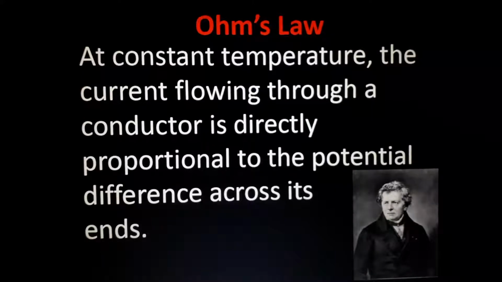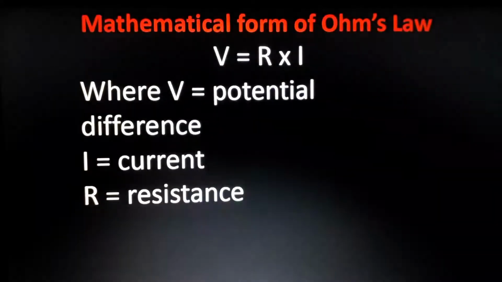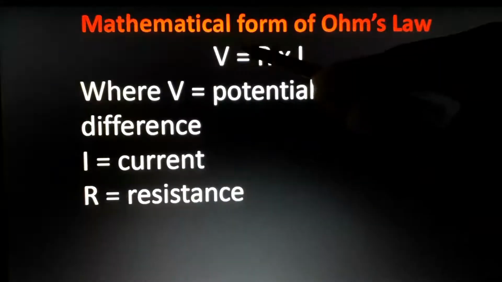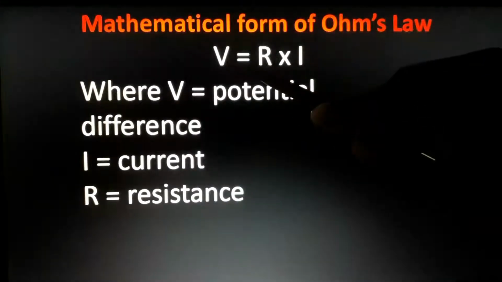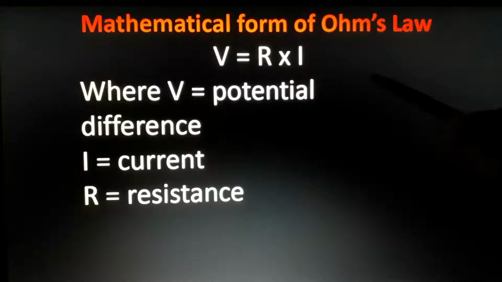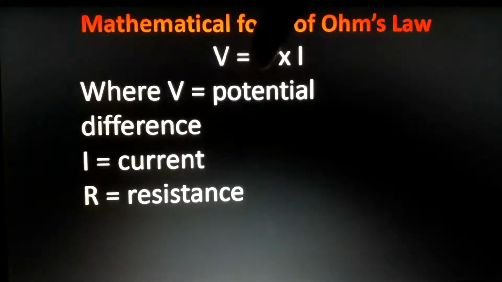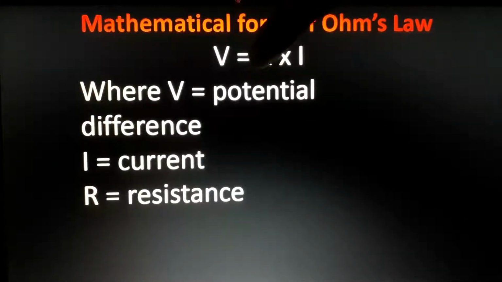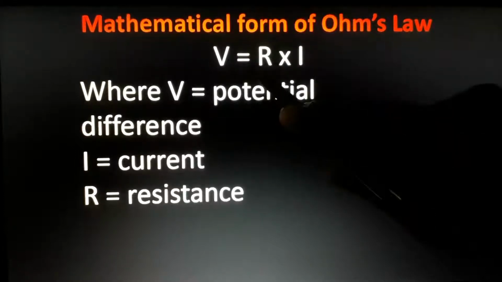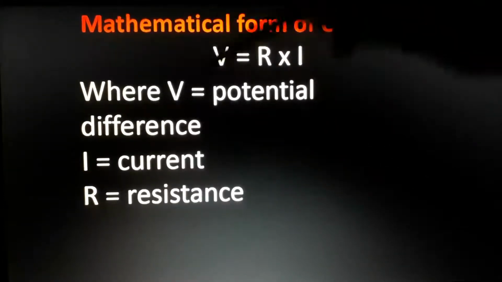Directly proportional means what? Understand? Symbolically we can represent it. You know the proportional sign. Actually, one more step was there, I forgot. That means V is proportional to I, and that proportionality constant is called R, resistance. So V is equal to IR, that is Ohm's law.